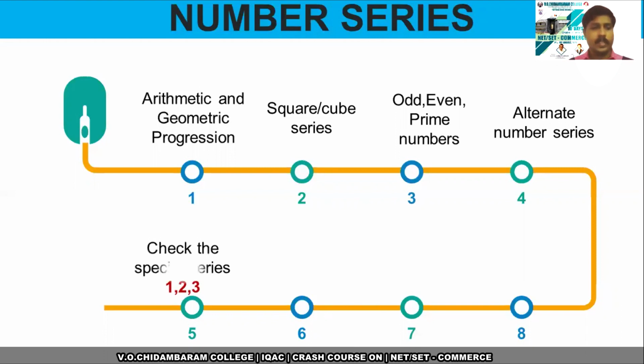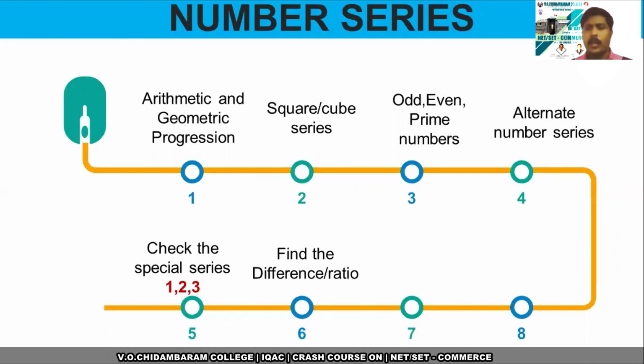So how to solve it? First, check the speciality of that sequence, whether it is arithmetic or geometric, square, cube, odd, even, or prime, whether it has some speciality or not. You have to check. If it has the speciality, then you can easily predict the number.